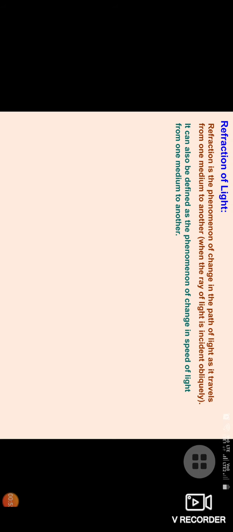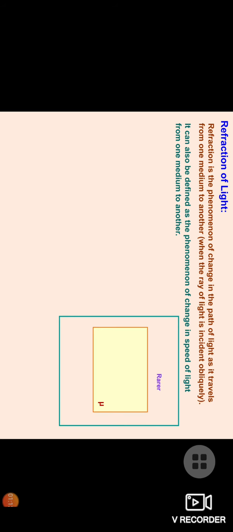What does the refraction of light say? When a ray of light passes from one medium to another medium, it either bends towards the normal or away from the normal. It depends upon the optical density of the medium. Clear? And this is also because of the speed of light. That's why the refractive index of a medium, which is its light bending ability, is the ratio of the speed of light in air to the speed of light in the medium.